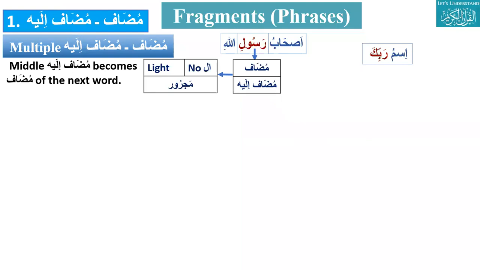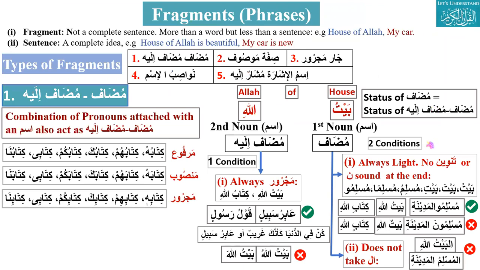Assalamu alaikum. Mudaf is always light. There is no al at the start of mudaf, and mudaf alayh should be majroor. Mudaf ilay should be majroor. So mudaf has how many conditions? Two conditions. It should be light and have no al at the start.